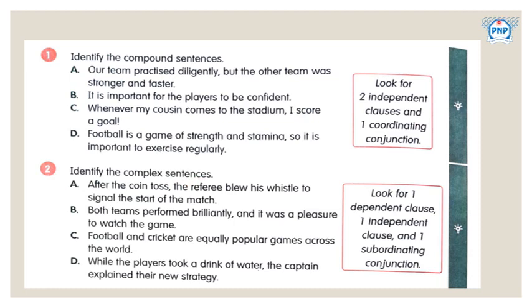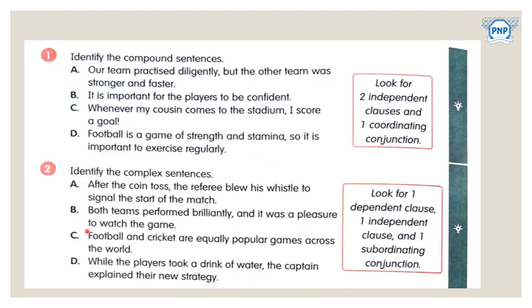Identify the complex sentences. For a complex sentence, you need to have one dependent clause, one independent clause, and one subordinating conjunction. Like one dependent clause, after the coin toss, the referee blew his whistle to signal the start of the match. Okay, both teams performed brilliantly and it was a pleasure to watch the game. Football and cricket are equally popular games across the world. While the players took a drink of water, the captain explained their new strategy.